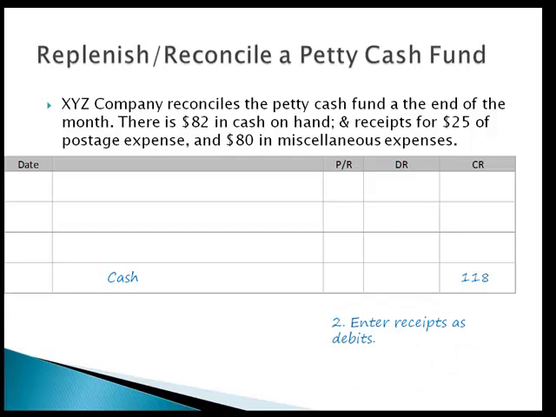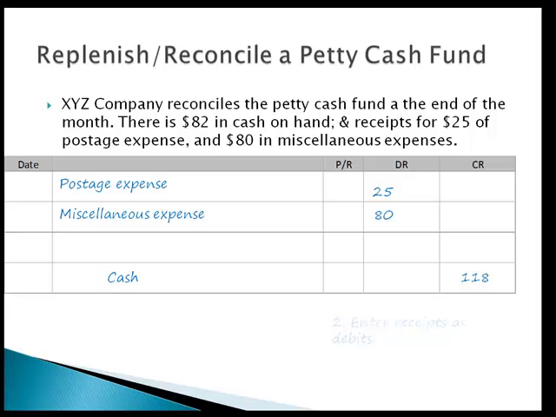Step 2, enter the receipts as debits. We have $25 in postage expense and $80 in miscellaneous expense. Okay, step 1 and step 2. This can be very confusing to just read this problem and say, go reconcile and write the journal entry. But just keep it simple. Figure out how much cash you need, step 1. Step 2, enter the receipts as debits. Step 3 is to make sure debits equal credits.